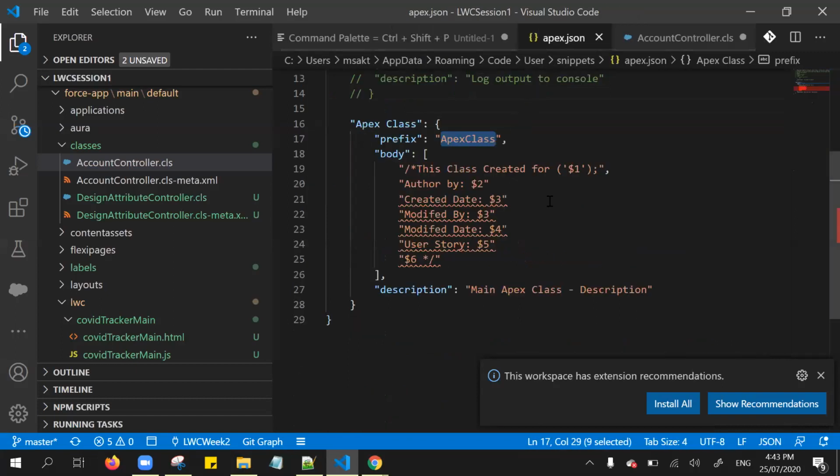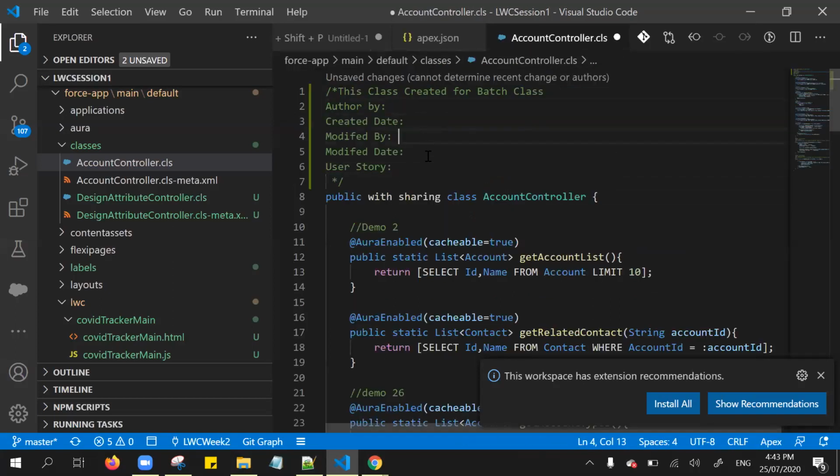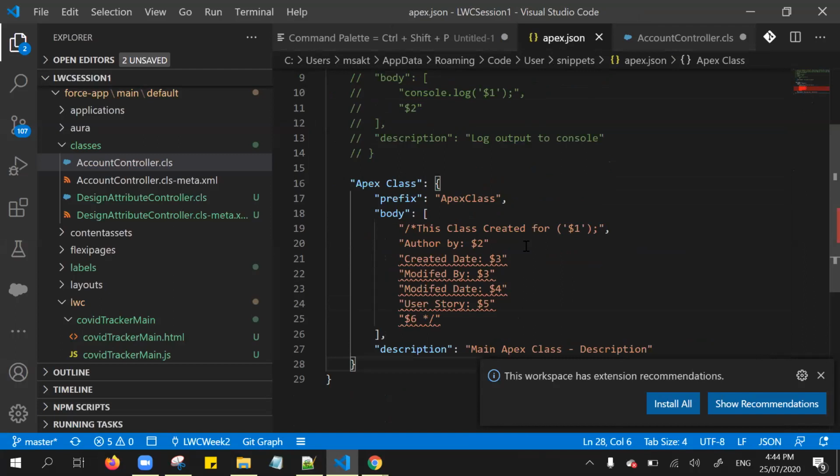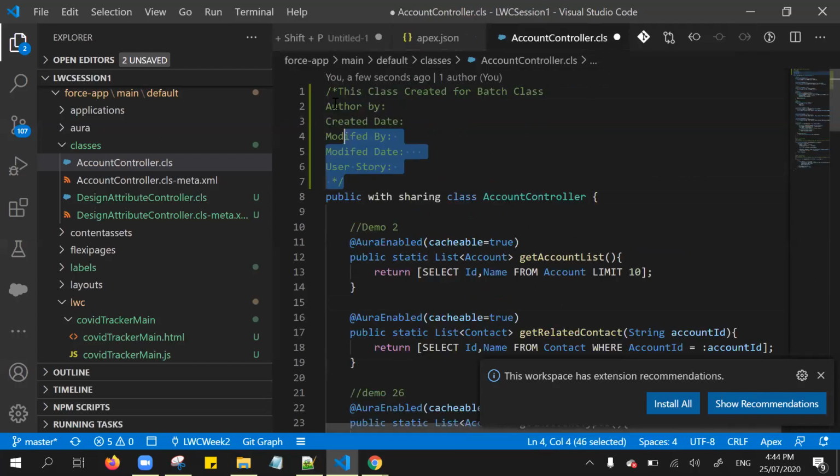So the purpose of this $1 and $2 is, after we enter the values, if you click this tab from your keyboard, it's automatically populated, right? Your cursor will be moved around. So you can create n number of user snippets. So from here, I created it for this main class.